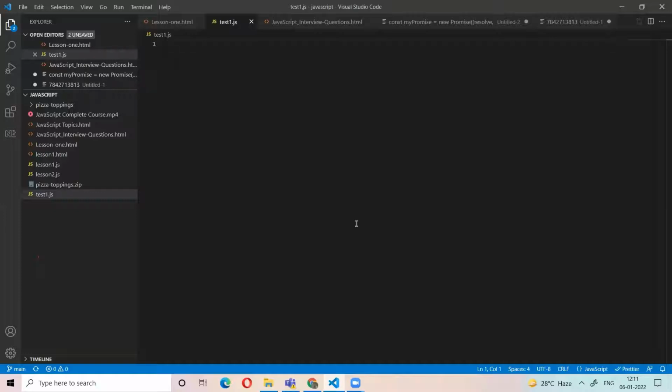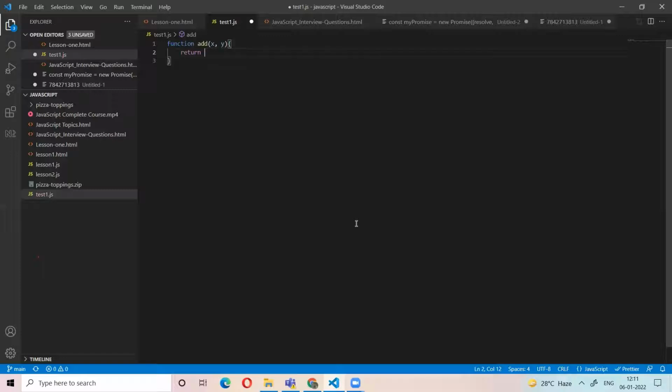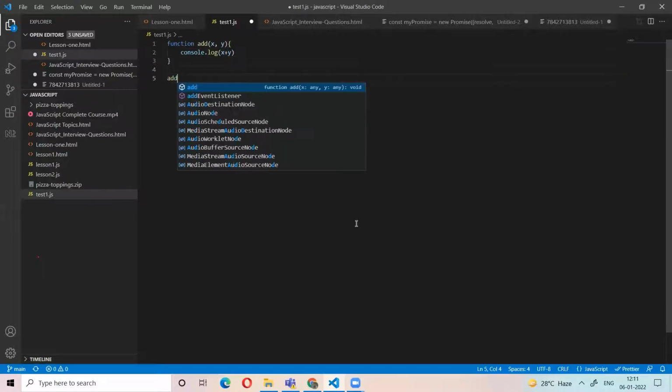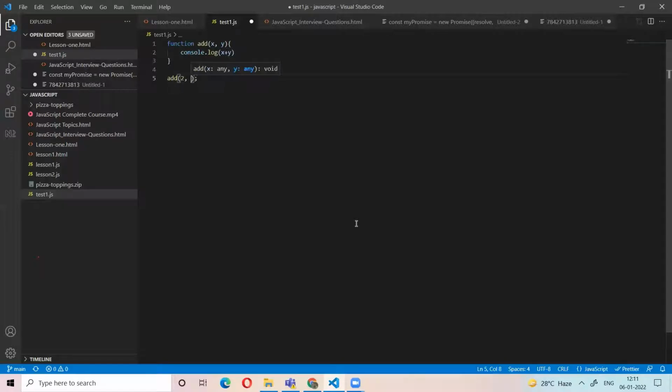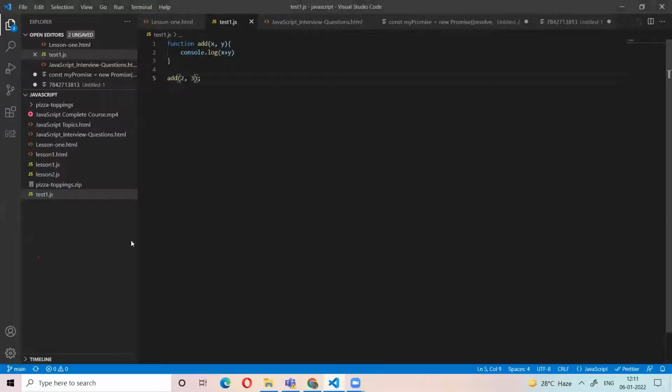Okay. For example, I have a function. I am passing x comma y. It will return, it will print x plus y. Okay. So right here if we call this function and pass the arguments, then what is the output? 5. This is the 5. Now let's see it like this.